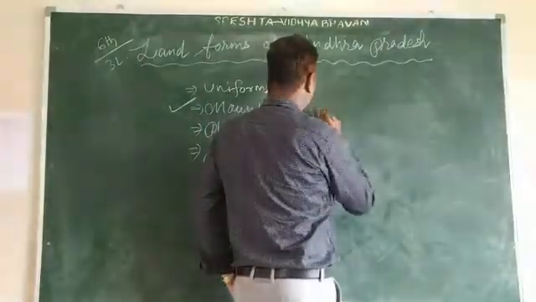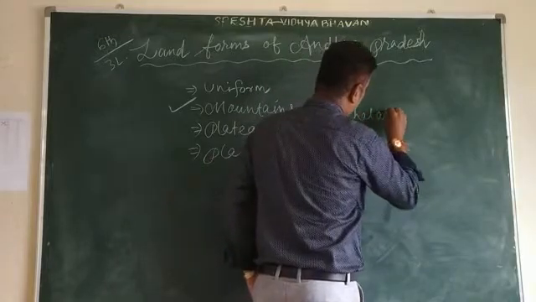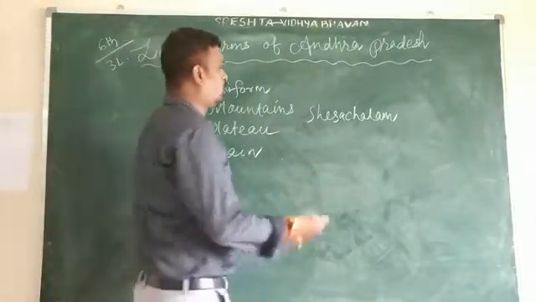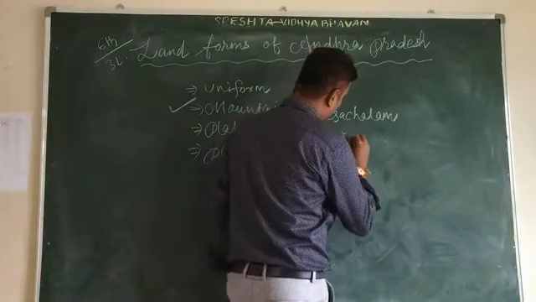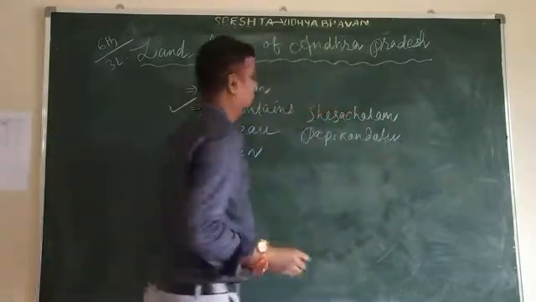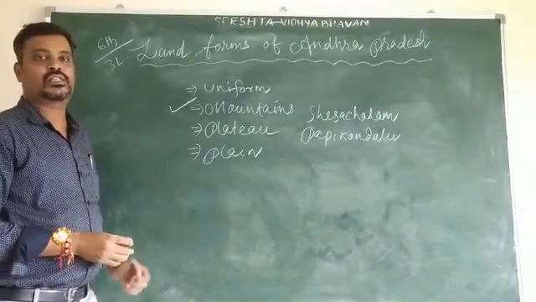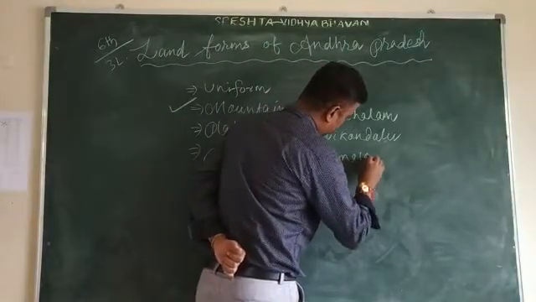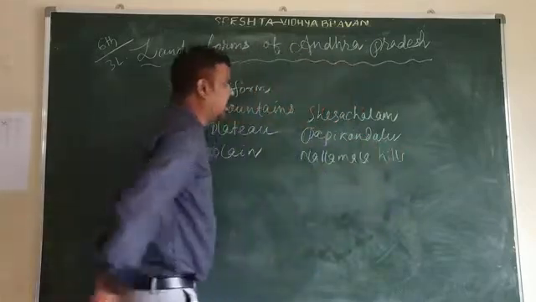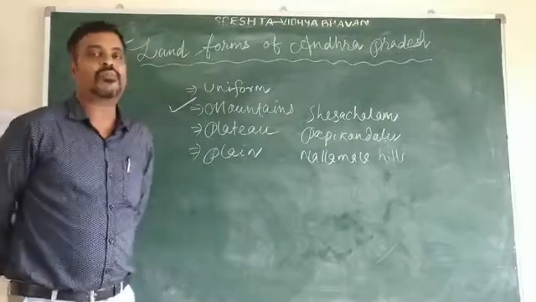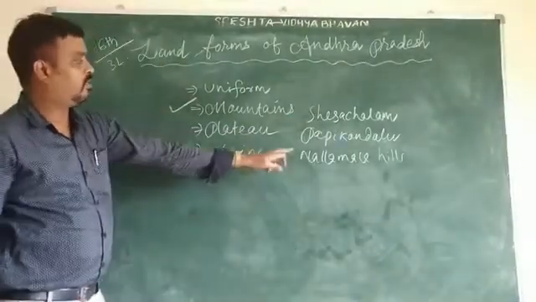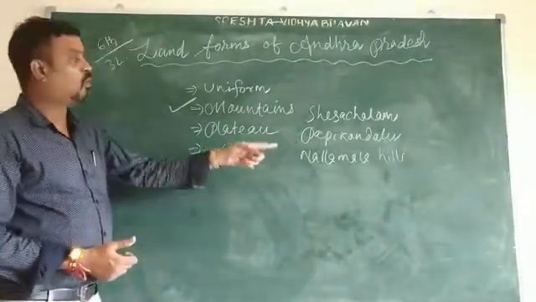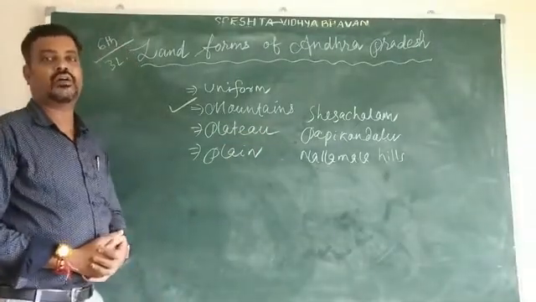The second one is Papikondalu, and the third is Nallamalla hills. So Sheshachalam hills, Papikondalu hills and Nallamalla hills are the most important hills in our state Andhra Pradesh.